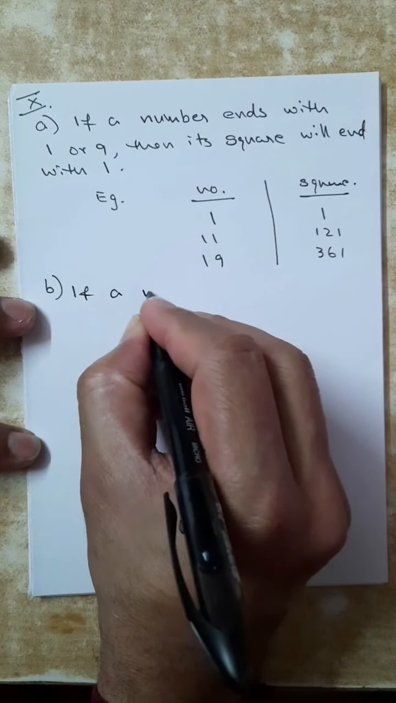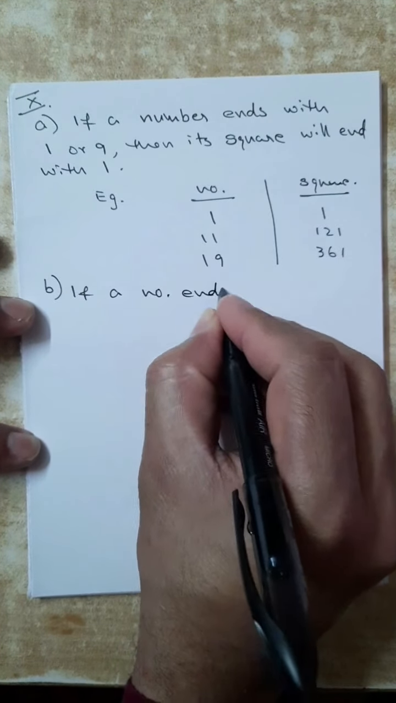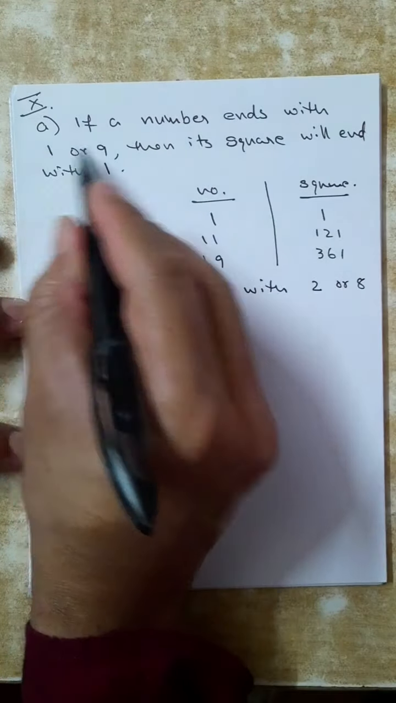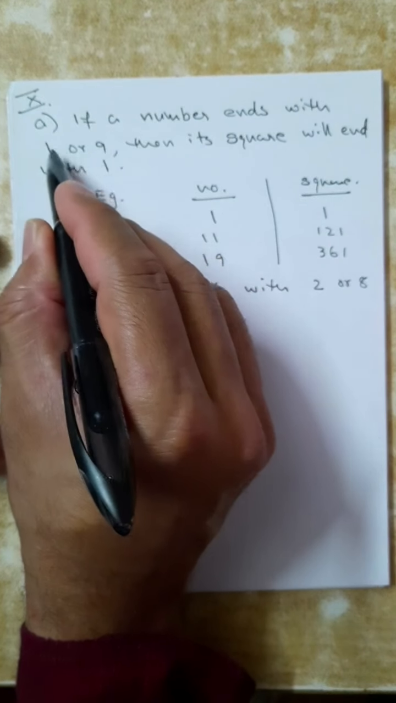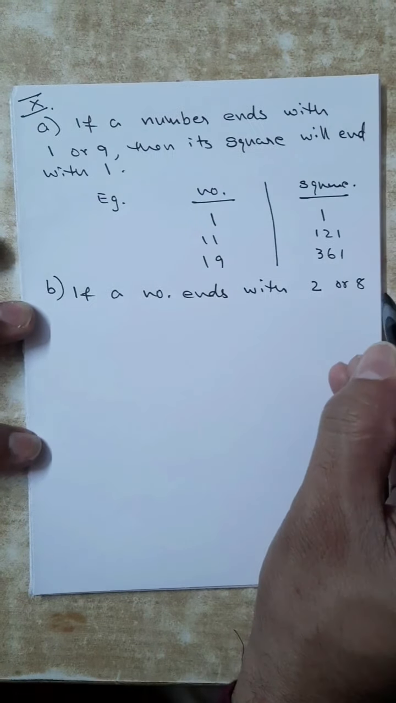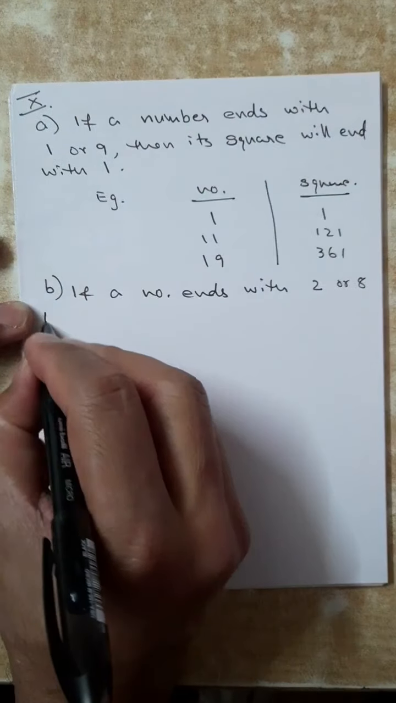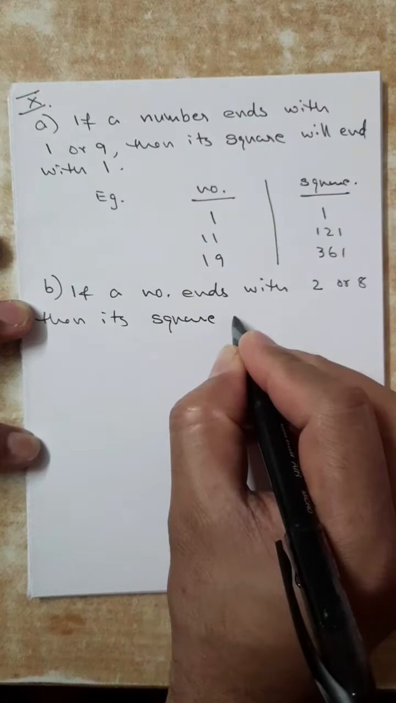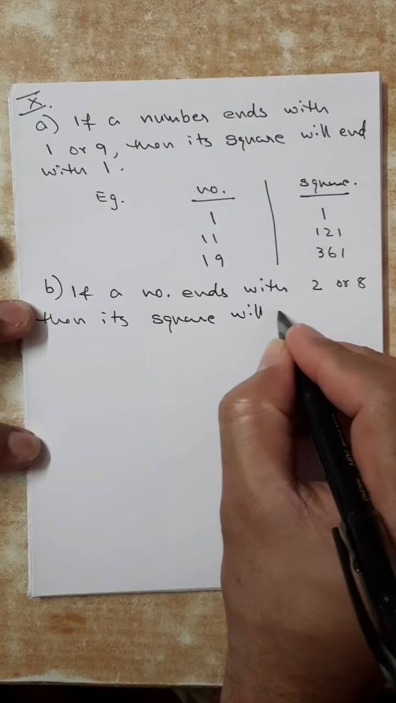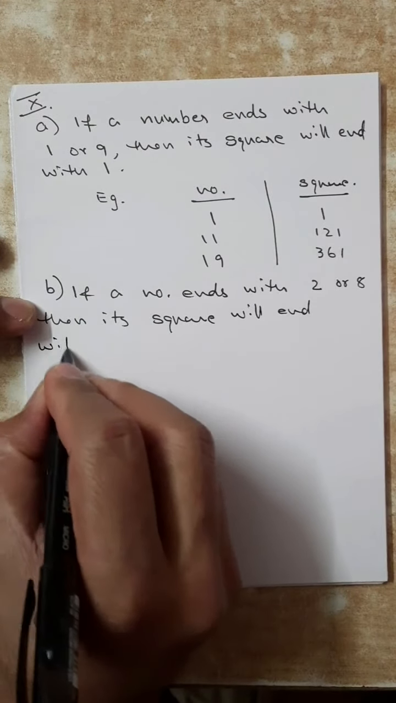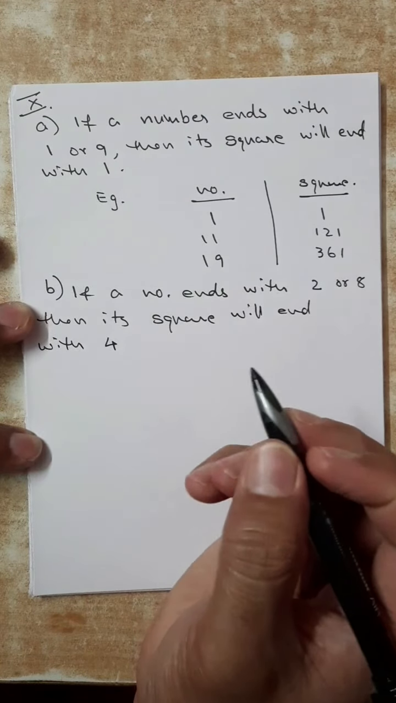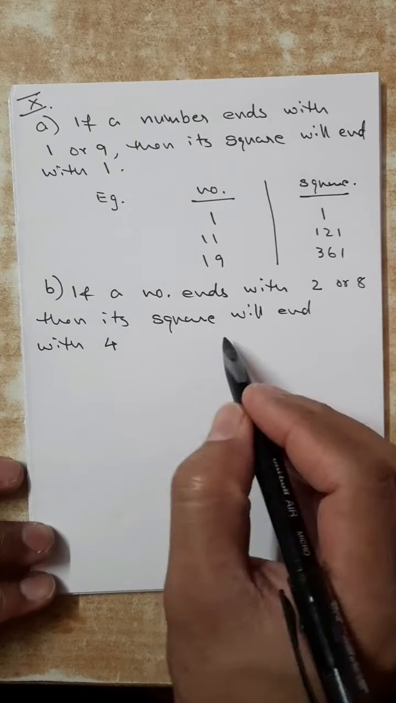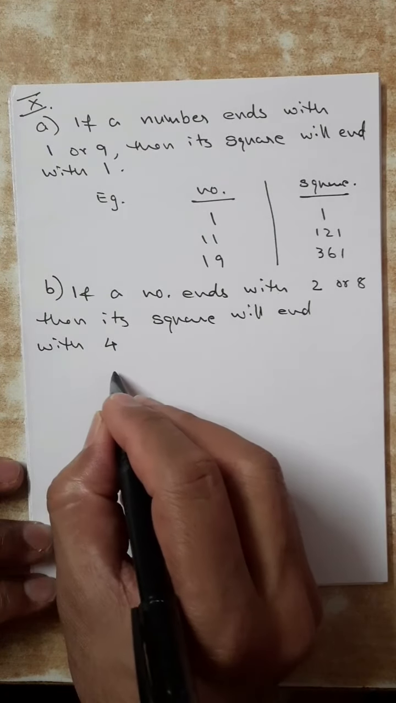If a number ends with 2 or 8, (1 changed into 2, 9 changed into 8), then its square will end with 4. If a number ends with 2 or 8, then its square will end with 4. We can see examples.